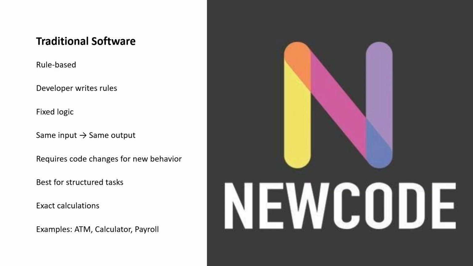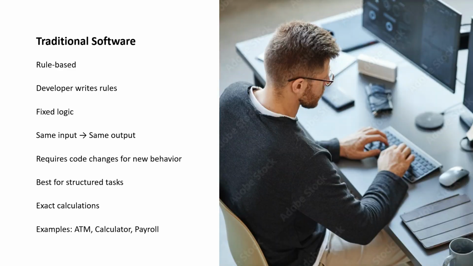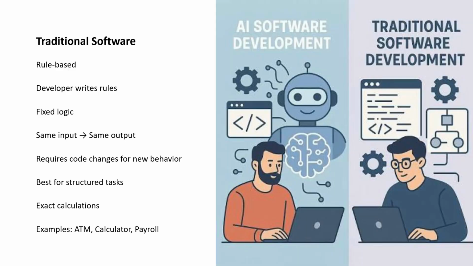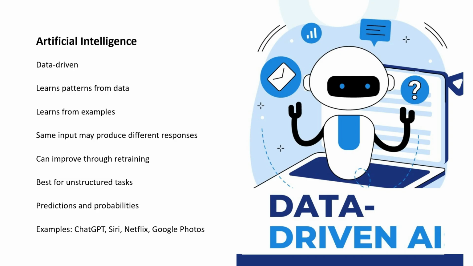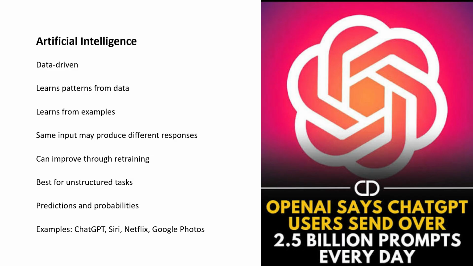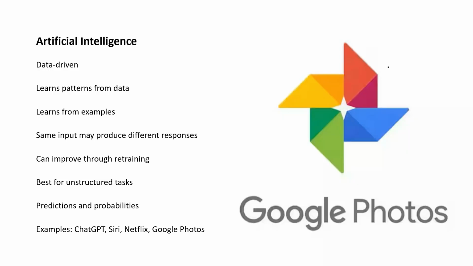But here's the problem. If you need new behavior, you must write new code. Remember the voting age change from 18 to 21? A developer had to manually change that rule in the software. Now, artificial intelligence works completely differently. AI is data driven. Instead of a developer writing rules, AI learns patterns from massive amounts of data. ChatGPT learned from billions of texts. Netflix learned from millions of users' watching habits. Google Photos learned from billions of images.